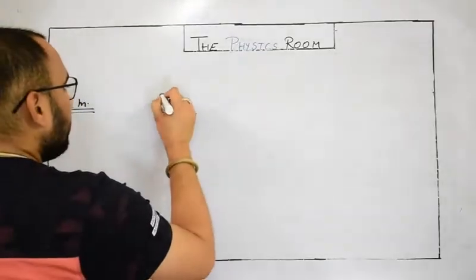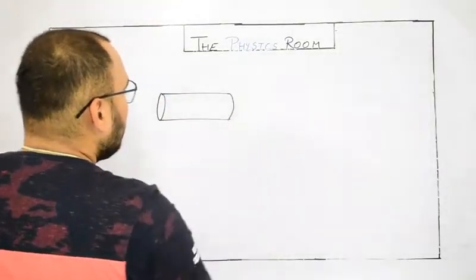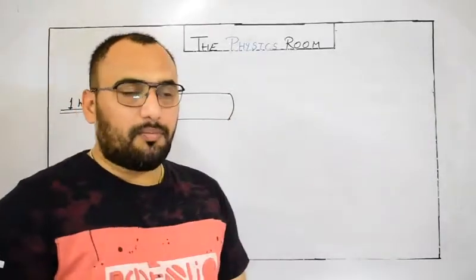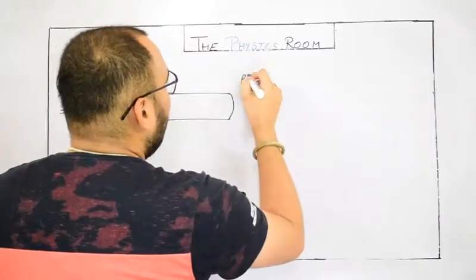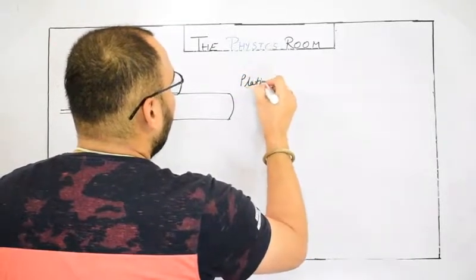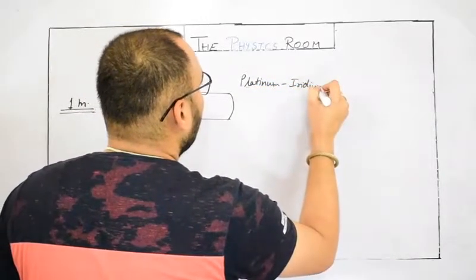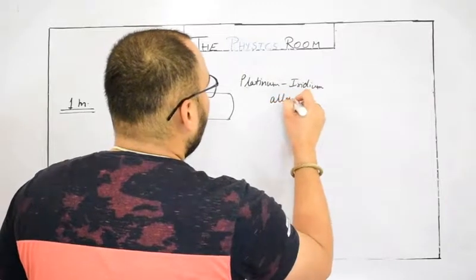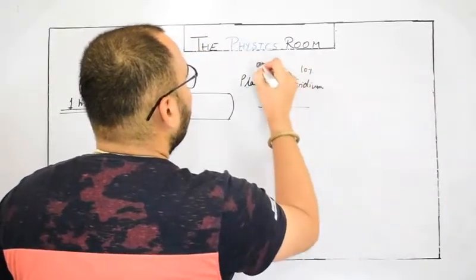Earlier it was designed by the IBWM by taking a platinum and iridium alloy, in which 90% is platinum and 10% is iridium.